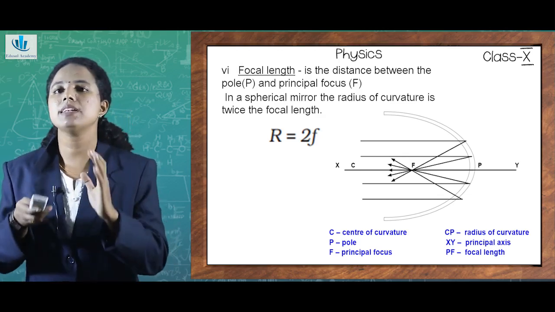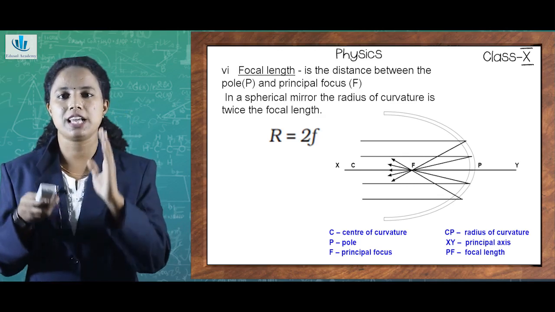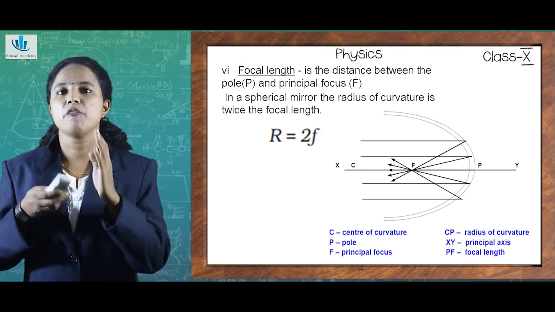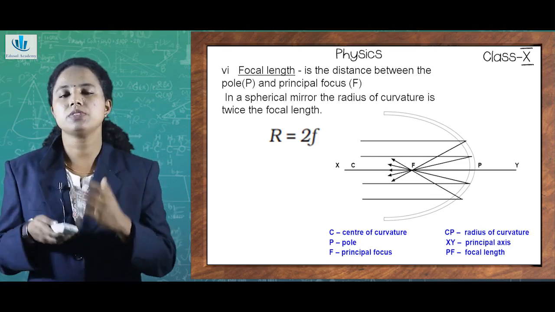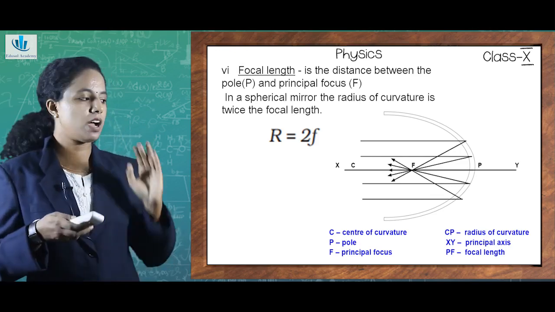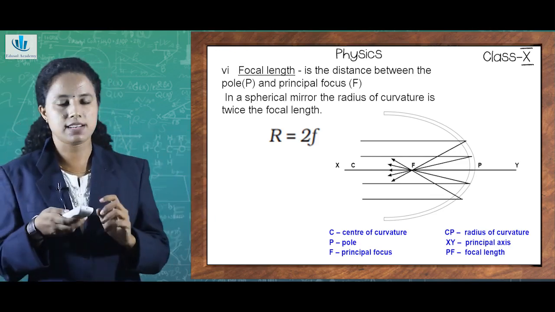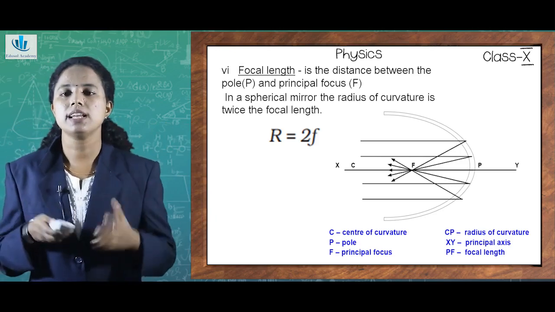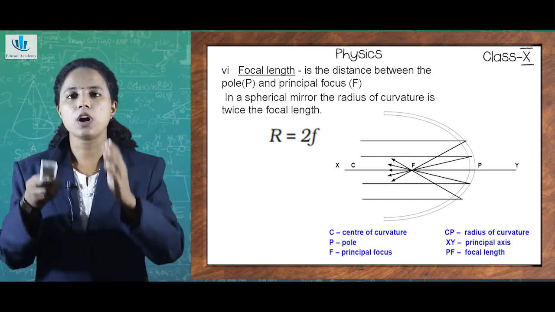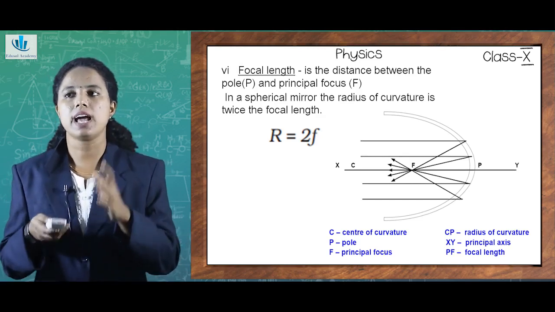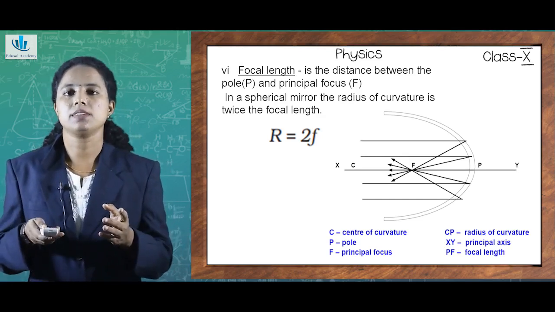So these are the main terms that are important in the study of spherical mirrors, whether it be a concave mirror or convex mirror. By looking at the diagram, you will be able to understand that all these rays are parallel, isn't it? We have already told that light in case of common areas travels in a straight line. Only when specific conditions are occurring, light deviates its path.